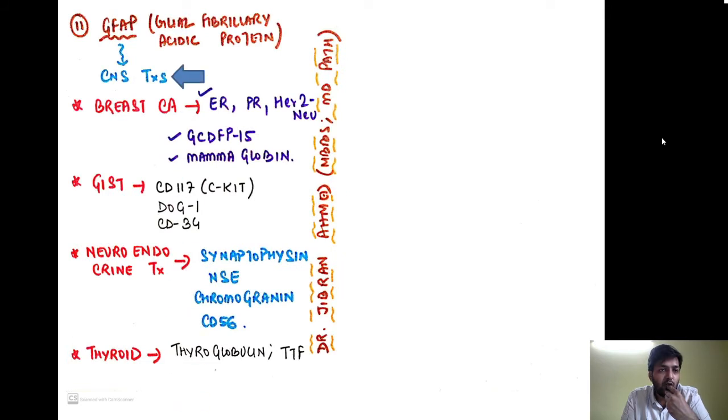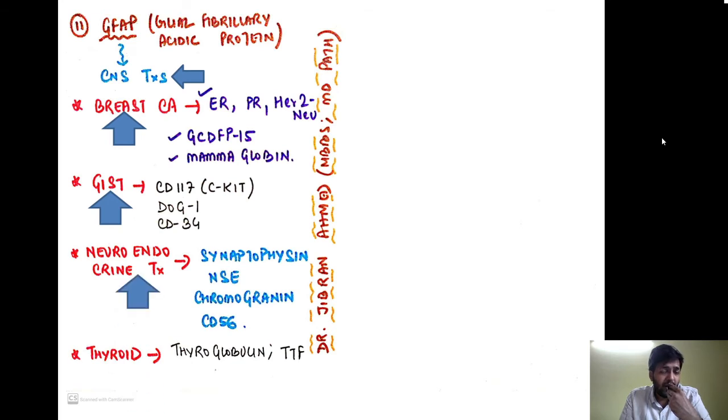Now GFAP, that is the glial fibrillary acidic protein, is classically used for diagnosis of the glial tumors. The CNS tumors at large express the GFAP protein. There are many markers in the CNS tumors, but the most widely used is the GFAP. When we read the CNS, we are going to discuss the different markers which are used. In breast carcinomas, classically we use ER PR, HER2/neu, GCDFP-15, as well as mammaglobin. In GIST, the gastrointestinal stromal tumor, we are using CD117 c-KIT, DOG1, and CD34.